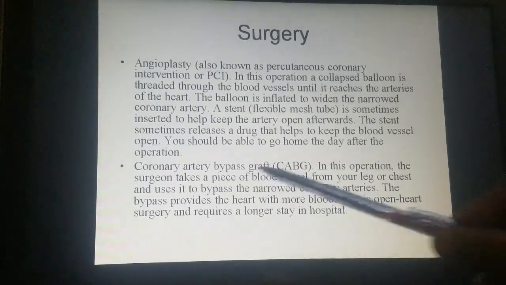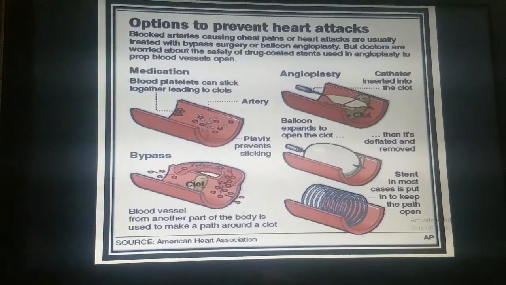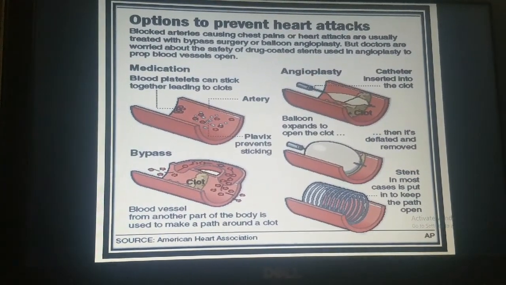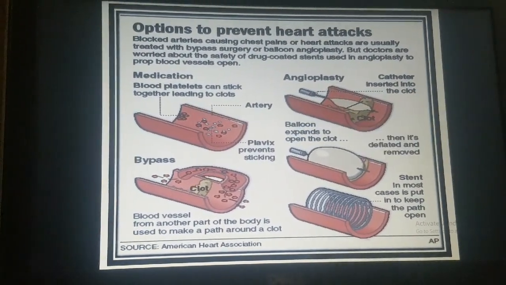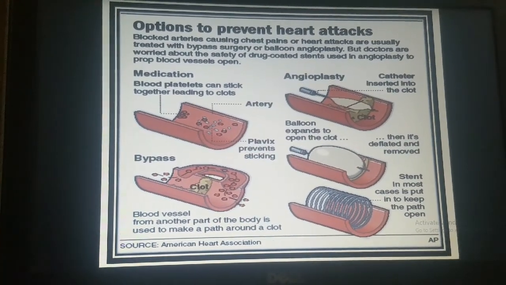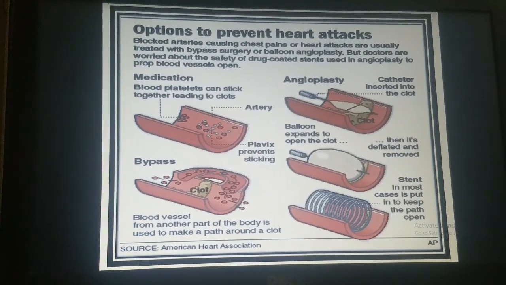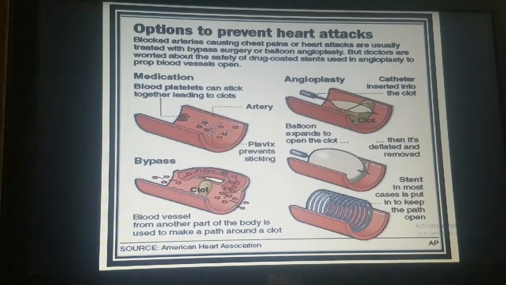Now come to coronary artery bypass graft. Here you can see that this clot is forming, if it's in the lumen of the artery.